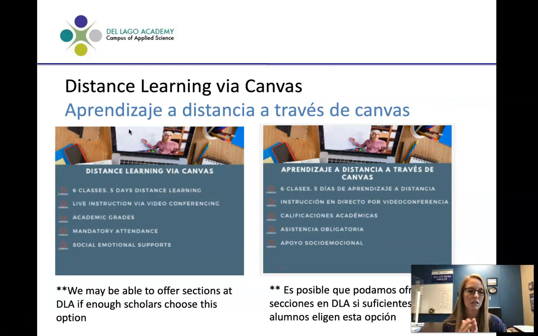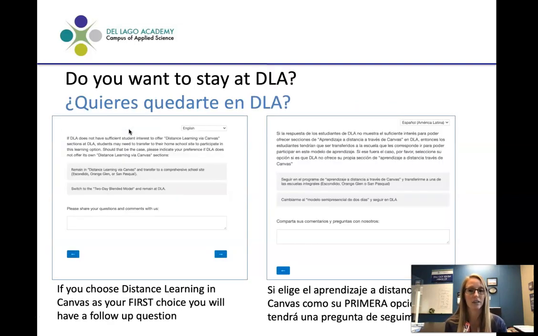If you choose the distance learning via Canvas, so if you prefer that your scholar continue learning in Canvas, but 5 days a week from home, we are hopeful that we will offer these sections at DeLago, but in the event that we cannot, we are asking you ahead of time, would you prefer to remain at DeLago and go ahead and switch to 2-day blended, or remain in distance learning and transfer to another school site?